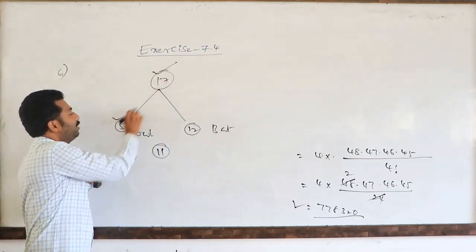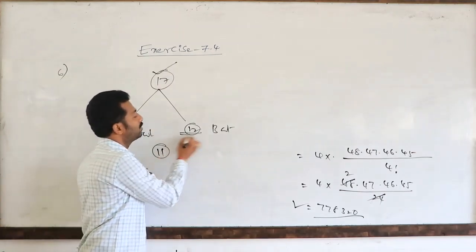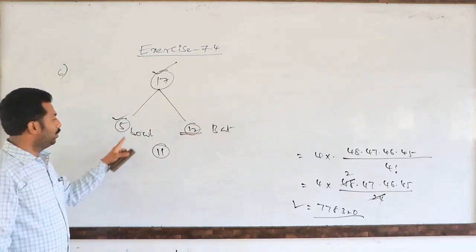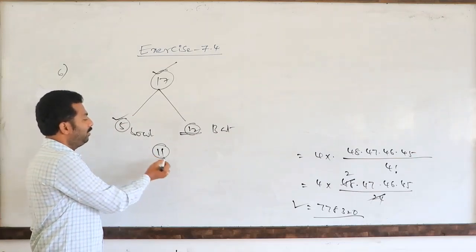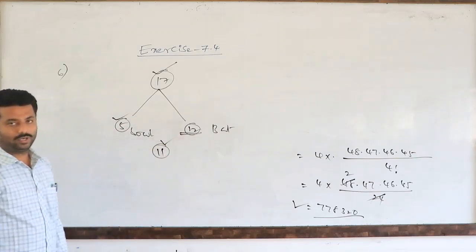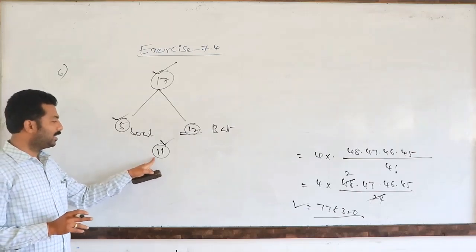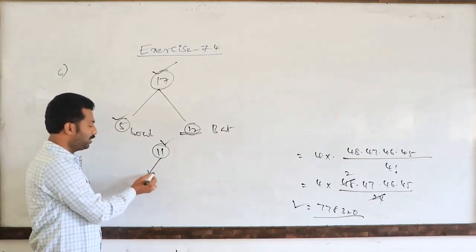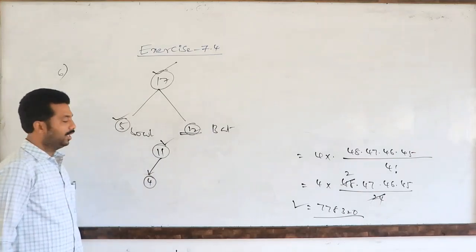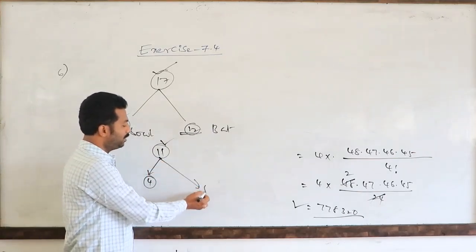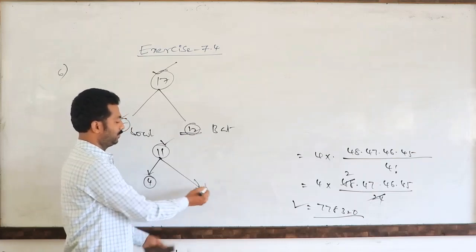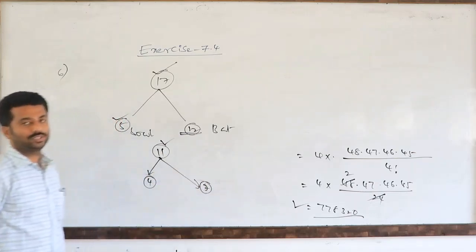Among them 5 are bowlers, and the remaining 12 members are batsmen. So we have to form one cricket team. In this cricket team 11 members will be there. So in these 11 members, compulsorily 4 bowlers should be there, and the remaining 7 members compulsorily batsmen. We have to choose like this.